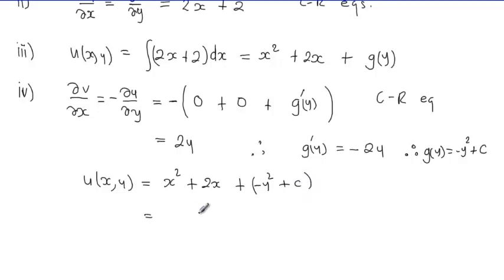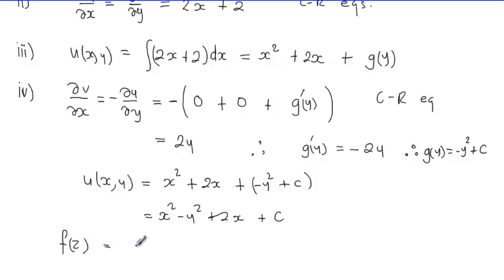Rewriting this nicely, you can write this as x squared minus y squared plus 2x plus c. Now we have got u with an additional coefficient c. Now we can start building up f of z